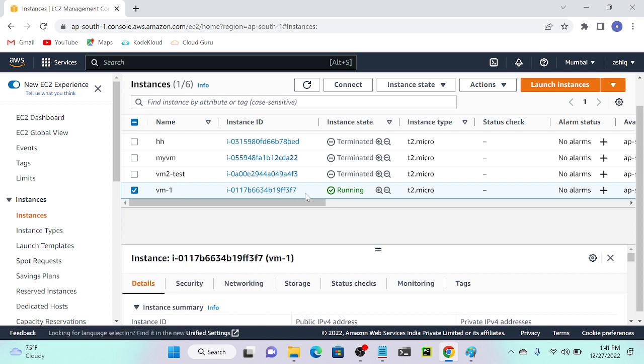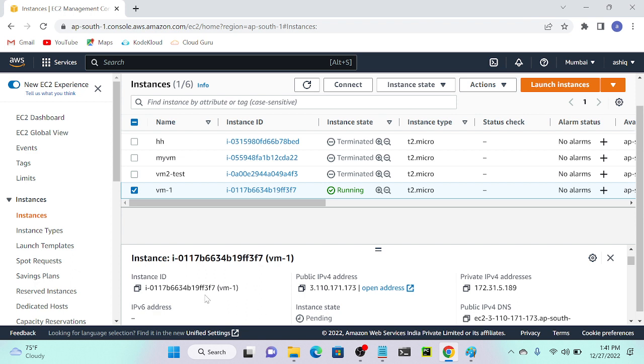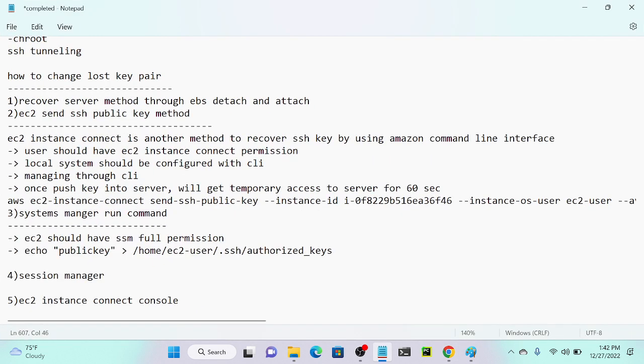Anyway, I'm going to create one key now. For that, we don't need the public IP address, we have to get the instance ID. Then we have to copy this command. So please write down this command.